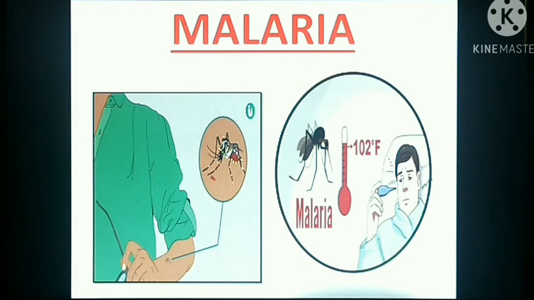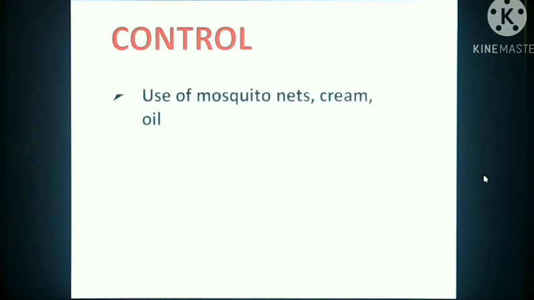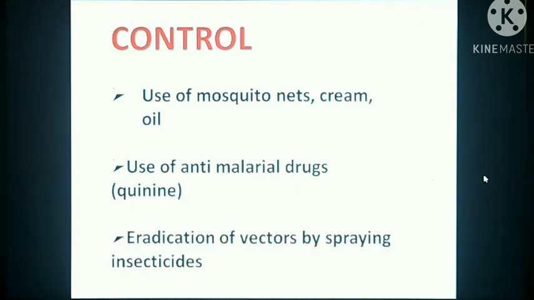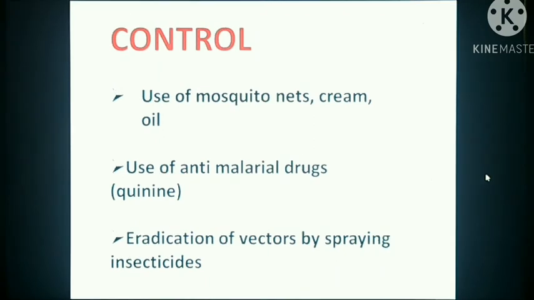Malaria has been a very serious disease of tropical and temperate regions for thousands of years. So, in order to control malaria, many measures have to be taken. It can be done through the use of mosquito nets, creams or oil, use of anti-malarial drugs such as quinine, and eradication of vectors by spraying insecticides. We should also remember that stagnant water is the breeding place for mosquito larvae. Therefore, periodic cleaning of water reservoirs, pools or tanks is very essential.